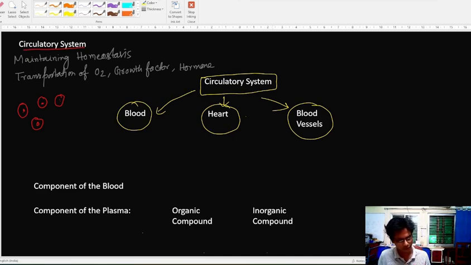Now we completely know about the blood. Blood is an opaque fluid, that means it contains cells, organic matter, and inorganic substances.